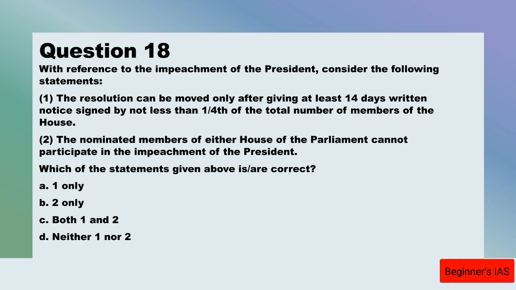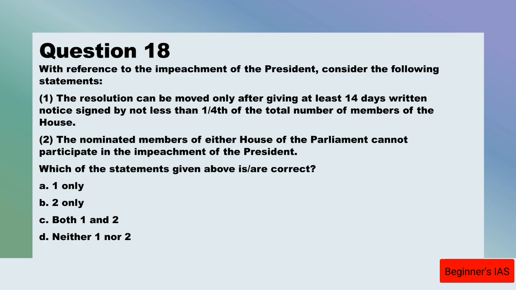We have to identify the incorrect statement. So let us analyze statement number 1. This statement is right. Why? These charges should be signed by one-fourth of the members of the house that frames the charges, and also 14 days notice should be given to the president.